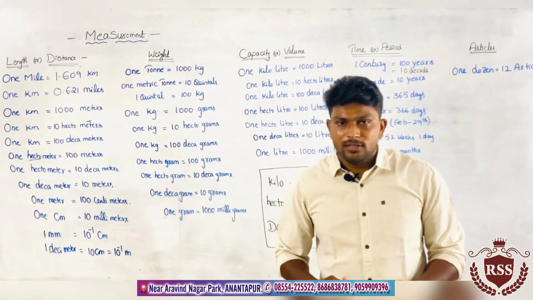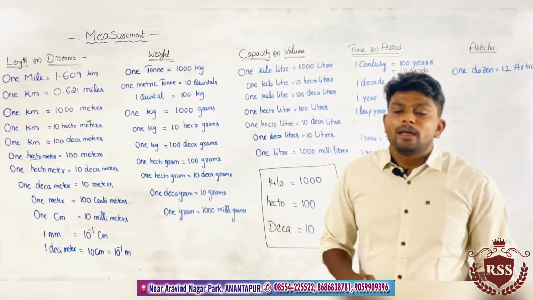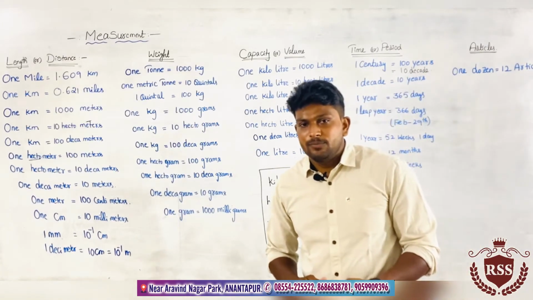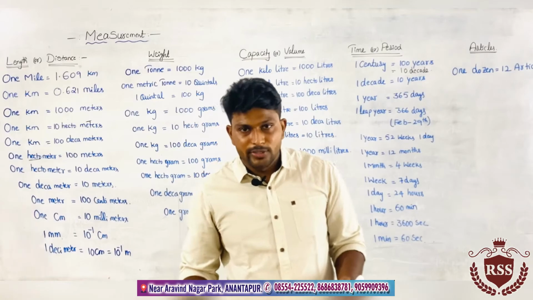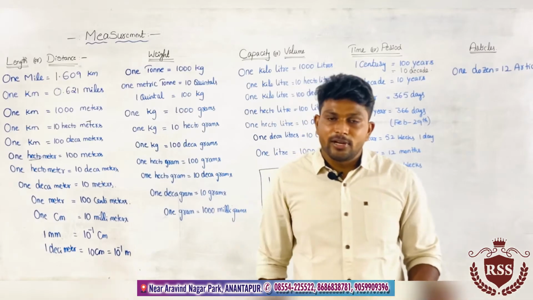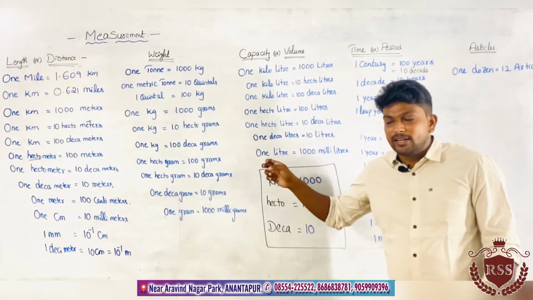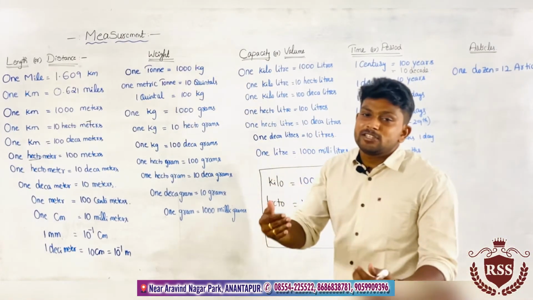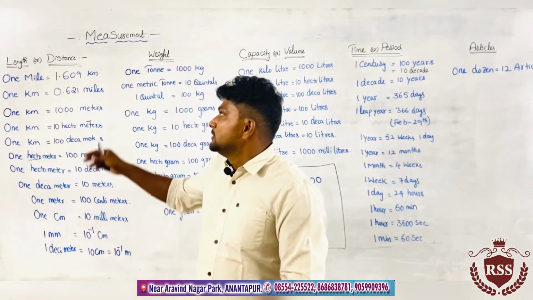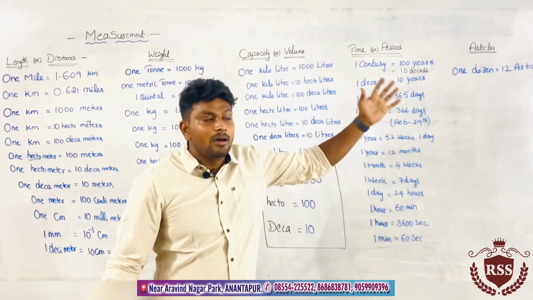Whichever physical quantity you take, it has length as well as weight. Similarly, there is also capacity. For example, you can consider water tanks. A water tank has length, breadth, and height, and it has some weight also. It contains some water, so it has some capacity. That is the best example, water tanks. Those are the physical quantities. So length, weight, capacity, time and articles, these are all about measurements.